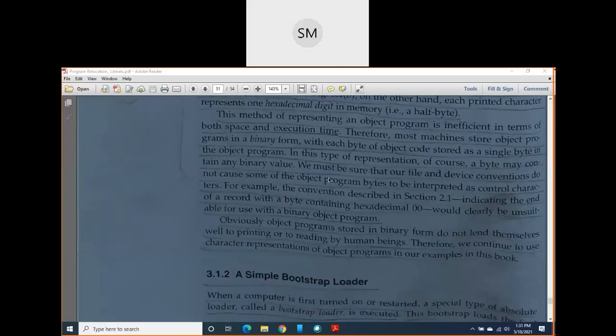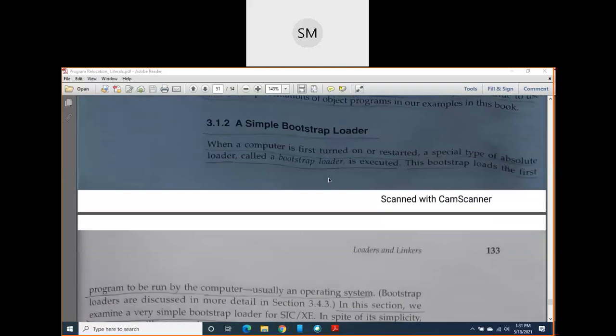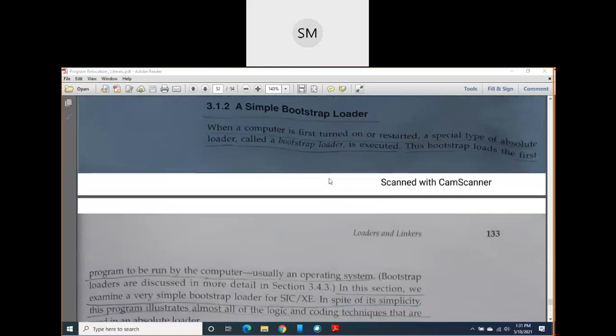Now we will see one simple bootstrap loader. Bootstrap loader is a very, very special type of loader. When I was teaching you the operating system subject in the previous semester, I told you about this bootstrap loader or bootstrap program. Since a loader is system software, which is nothing but a program, you can call it a bootstrap program or bootstrap loader.